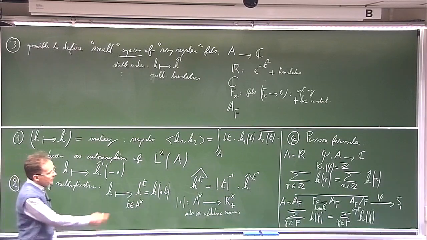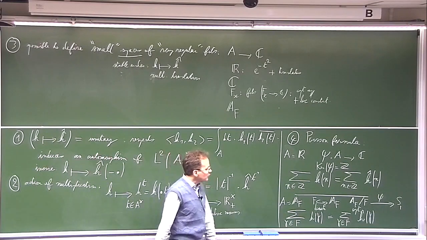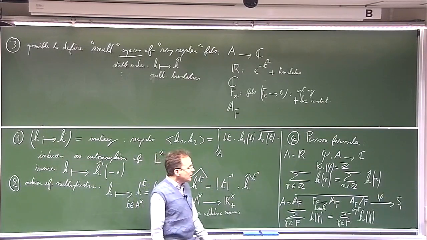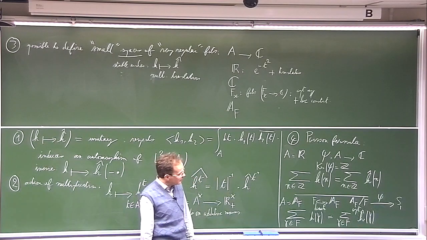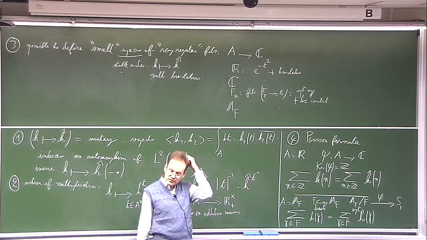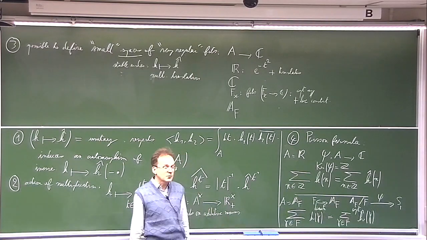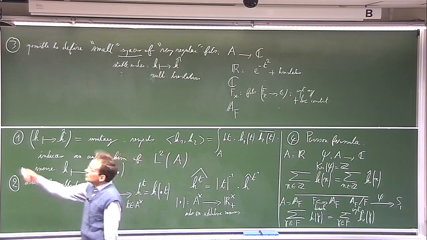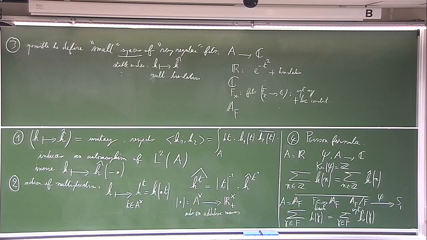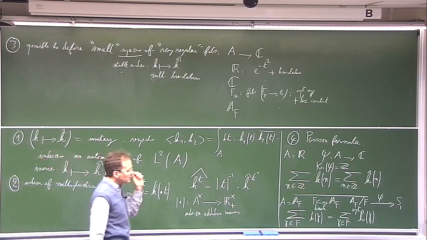This is formally the same Poisson formula, and it happens that this formula has very important and deep consequences in number theory, because this has been proved by Tate, but maybe in fact it has been discovered independently by Iwasawa. I'm not completely sure.